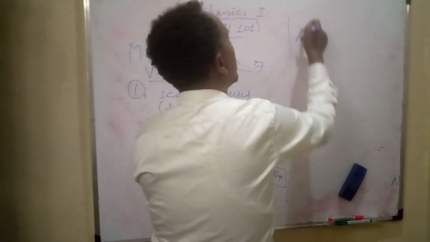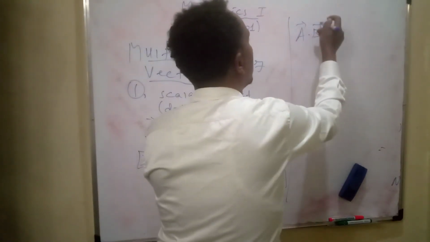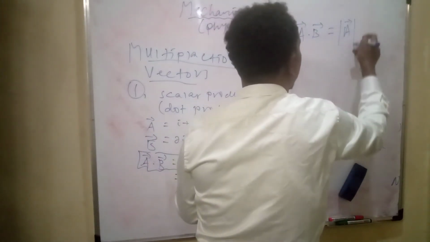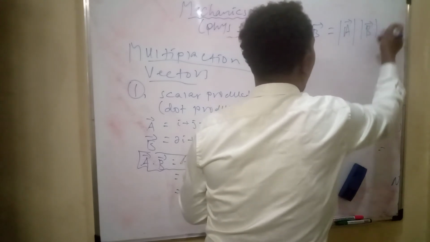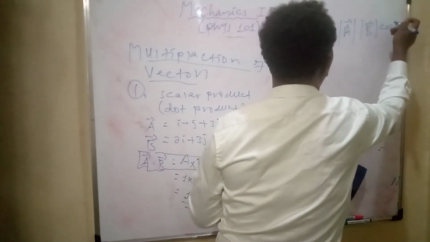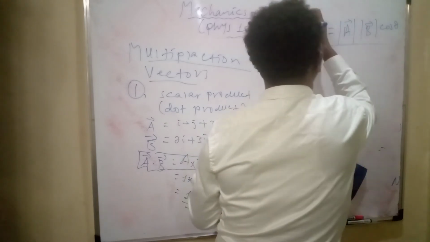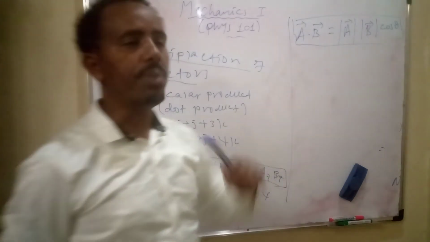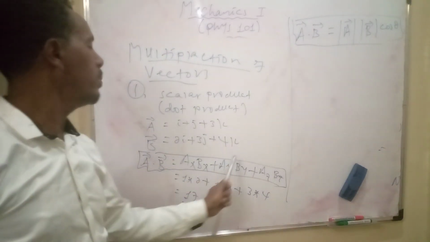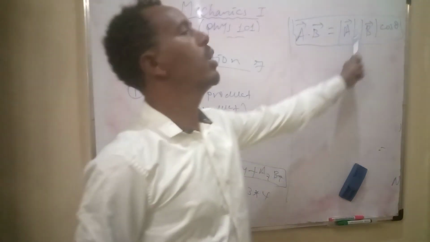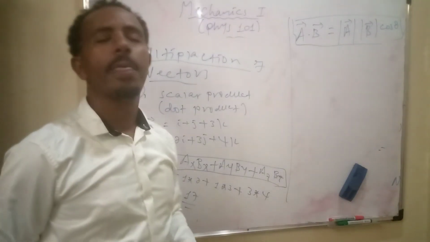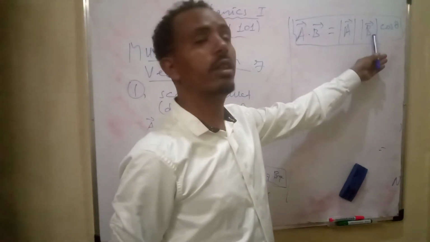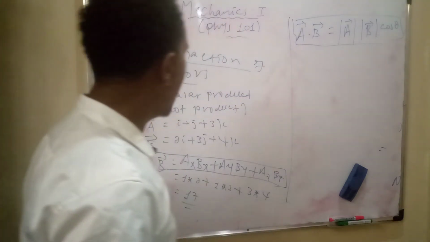A dot B is equal to the magnitude of vector A times the magnitude of vector B times cosine of theta, where theta is the angle between vector A and vector B. It is possible to use either expression to determine the dot product of two vectors.